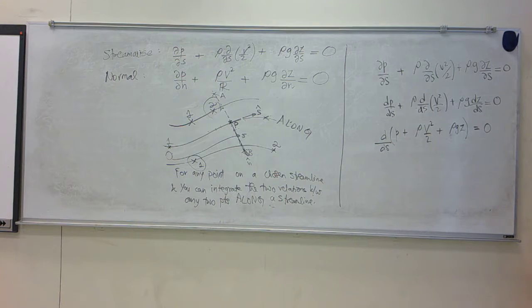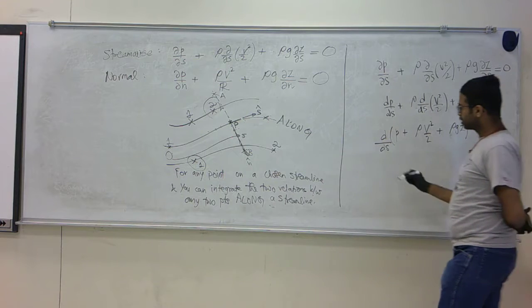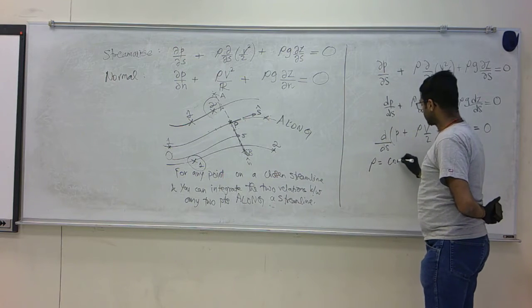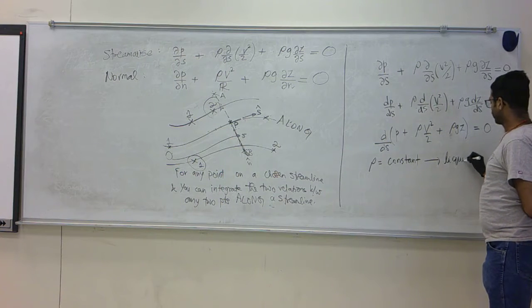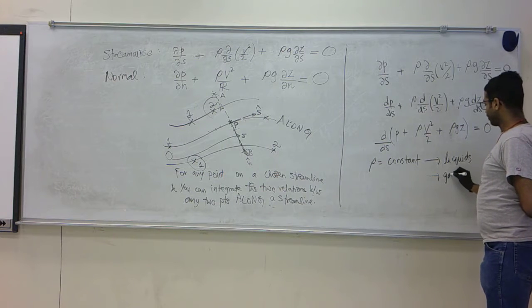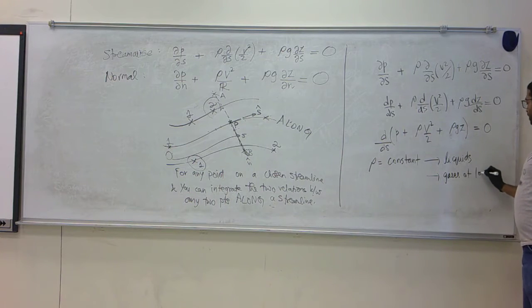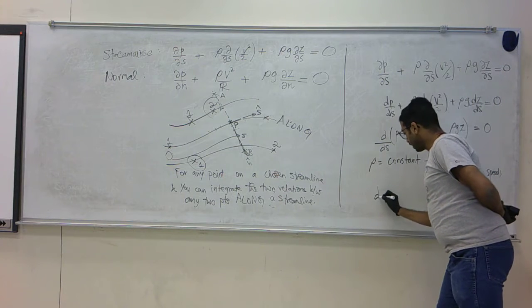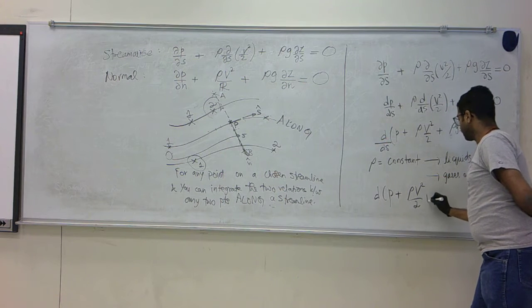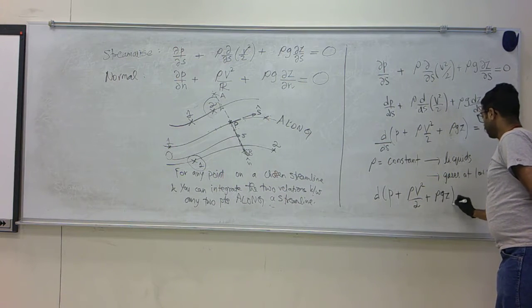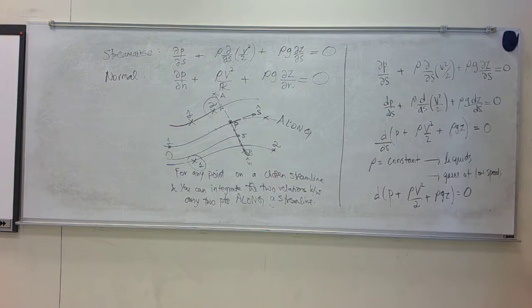Now an important simplifying assumption: if we assume that the density is constant, which is usually a good assumption for liquids and gases at low speeds, we can write the derivative of pressure plus rho V squared over 2 plus rho Gz equals 0 along a streamline.